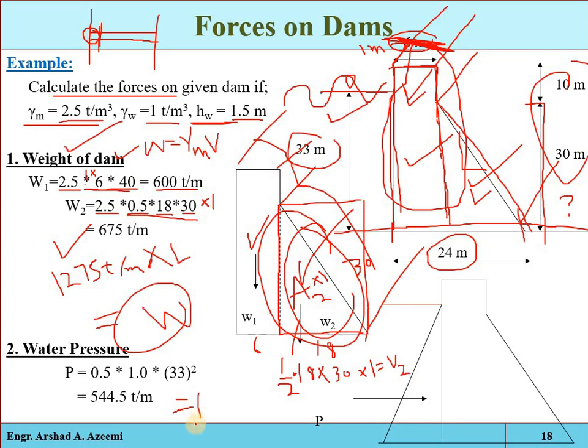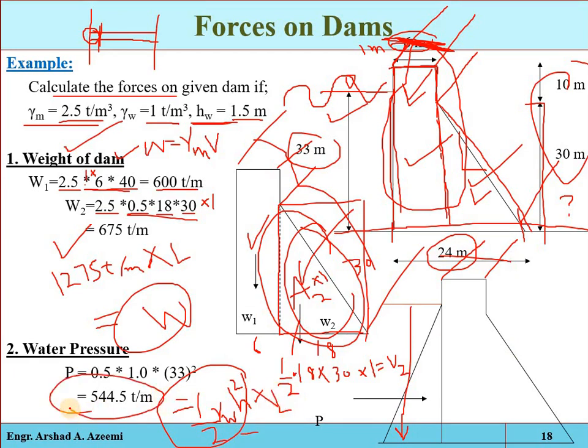So as we know, generally the water pressure is equal to 1/2 times the unit weight of water multiplied by the square of the depth of the water, meaning the depth of the reservoir. So that is equal to 544.5 ton per meter, that is the water pressure which is acting on the unit length of the structure. And if you know the total length, just multiply it with the total length, so you will get the total water pressure which is acting on the upstream face of the dam structure.